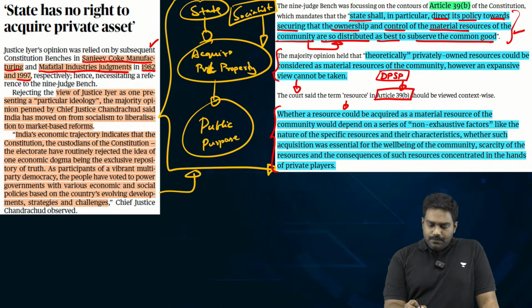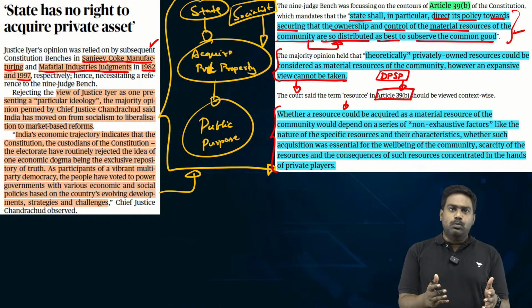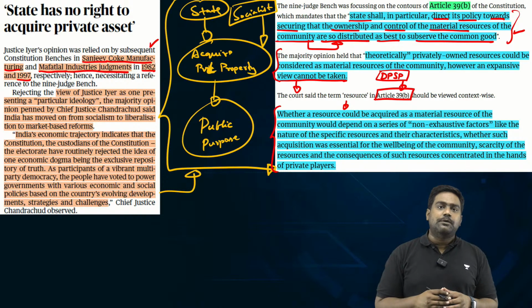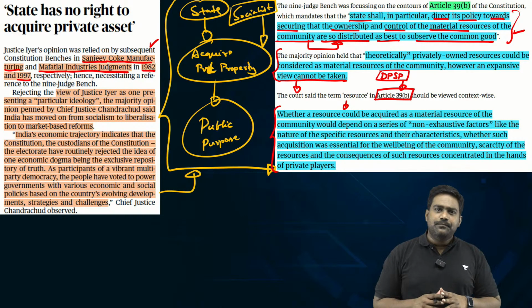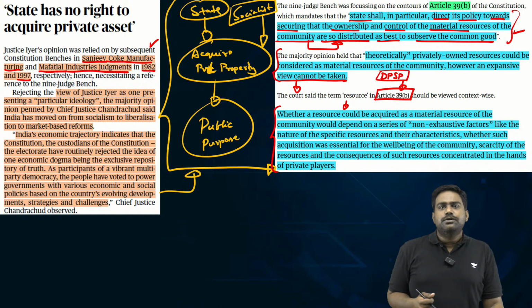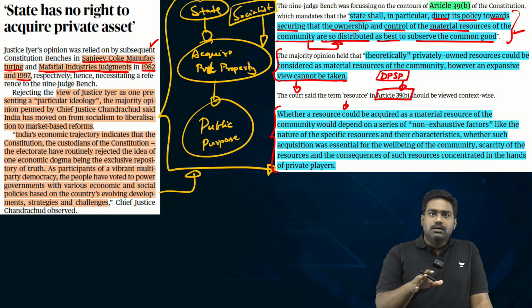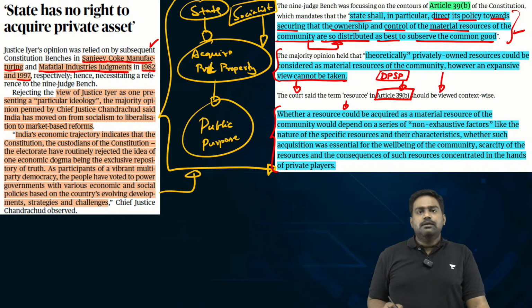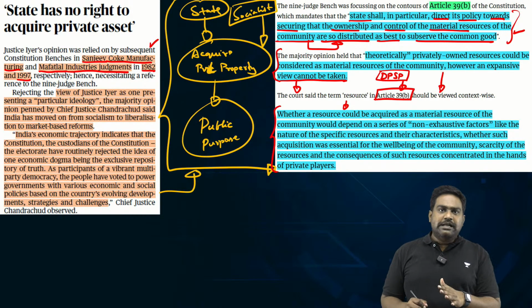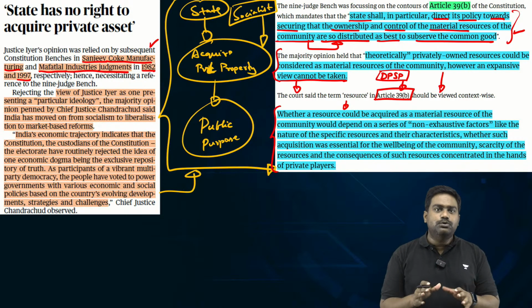Now, let's say the government says that it can always acquire private resources and private material wealth for fulfilling a larger public purpose. Does that mean the government can come and acquire any industry? Even that is a private resource. Can government come and acquire your personal wealth? Apart from land, can government simply come and take over your personal wealth, which can be later interpreted as part of the community resource, which is needed for a larger public purpose? Can the government do that?